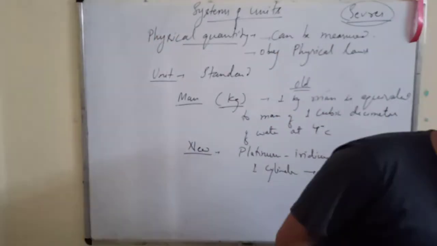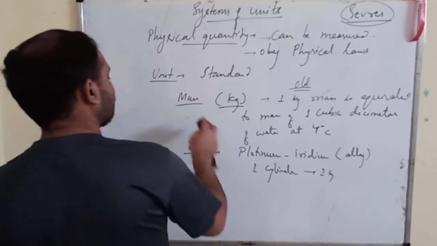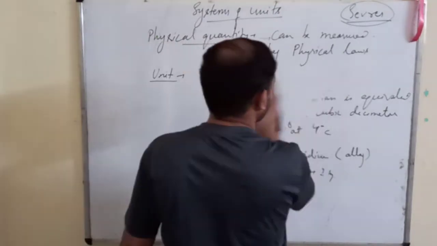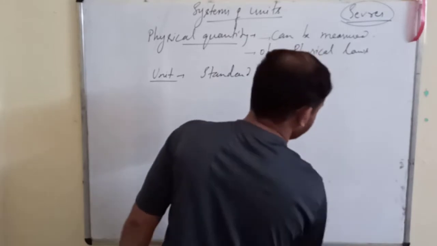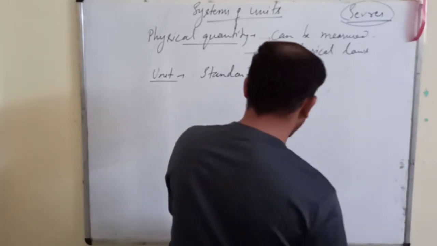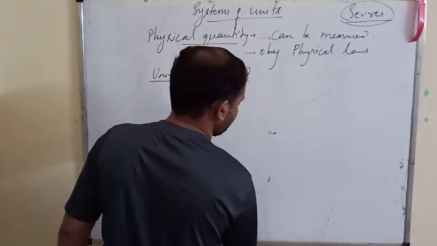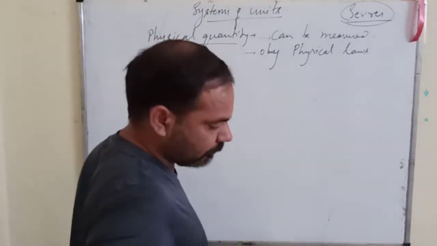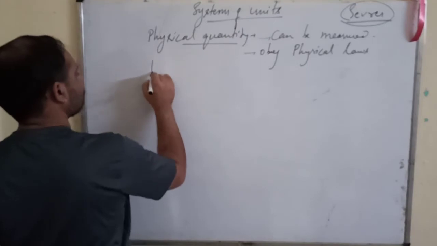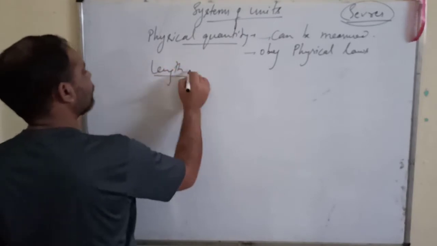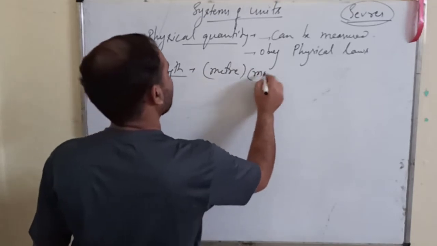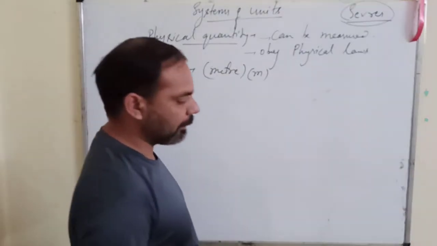Okay, next is, this was about the kg. Now next is meter, that is the unit of length. Length, and it is meter, denoted by small m.